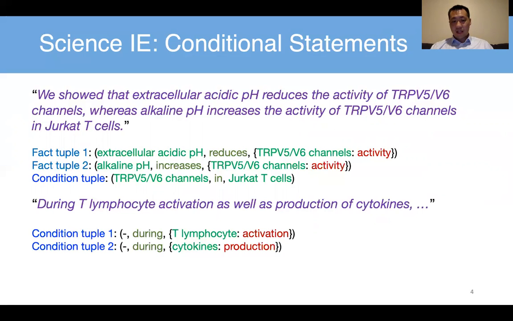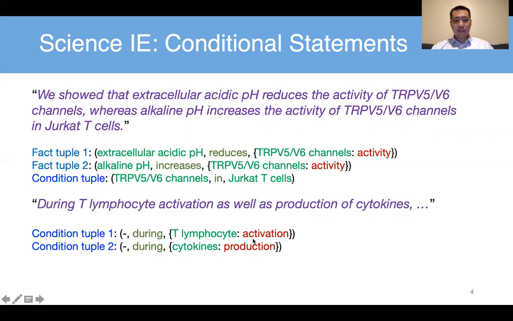And also, it's no longer a triplet, right? The relation may be between the concepts, but it could also be between a concept and an attribute, or between the attributes. So here you can see what is reduced. It's the activity of the channels. It's not the channels themselves. It's the activity of the channels. So extracting the attribute of the concept and using the attribute as a subject or object is very important. We cannot just rely on a triplet.